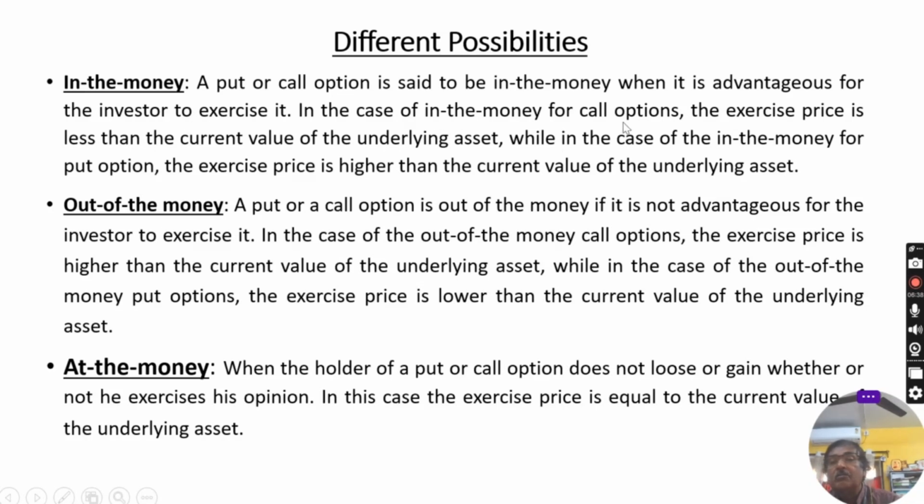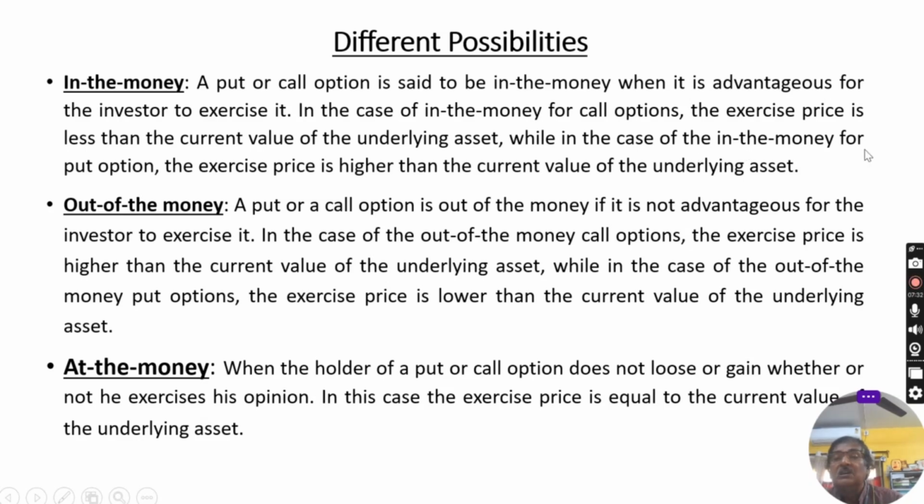In the case of in the money, for call options, because there are two type of options, for call options, the exercise price is less than the current value of the underlying asset, say shares, like that. How it is advantageous? Because if the market price is higher than the exercise price, then the call option owner will apply it to get the share at the exercise price, which is low. That means the investor will be in the beneficial position, will get the benefit.